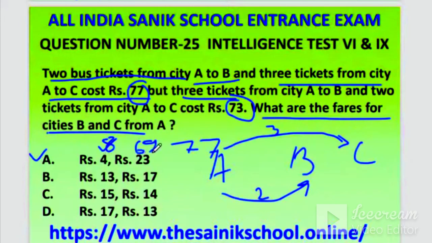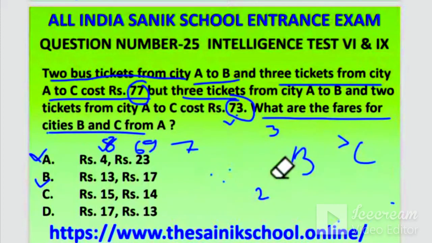It is okay. But the second situation, no. Don't do it fast. You have to satisfy the second situation also. The second situation is telling 3 tickets. So 3 tickets means 4 3 is 12. And 2 tickets of 23 means 46. So it will come 6 plus 2 8, 4 plus 1 5, 58. It's not coming 73. So this is not the correct answer. So you will check the second one. Your calculation should be very fast. Then only you can qualify the Sainik school examination.